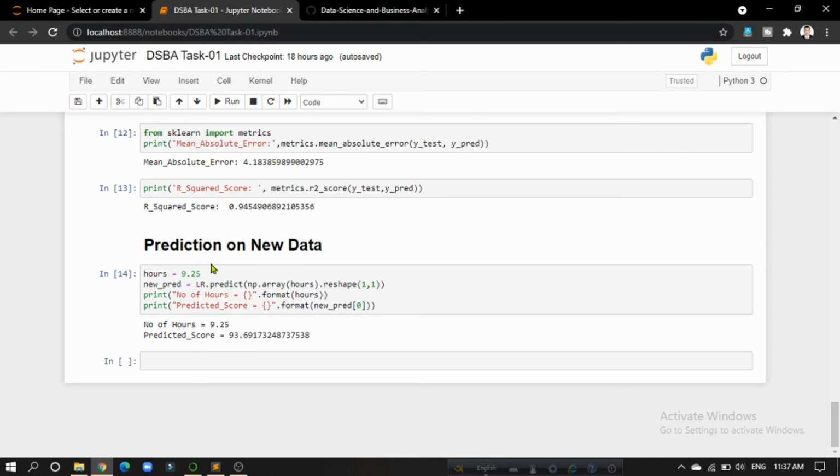And finally, we have tried to predict with the model on new data. Here we used hours equal to 9.25, and we see that the predicted score for 9.25 hours is 93.69. That is quite good.